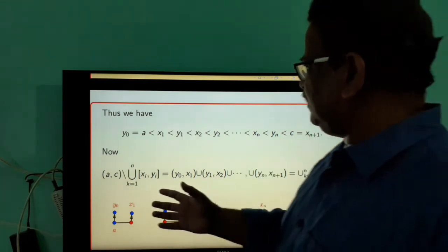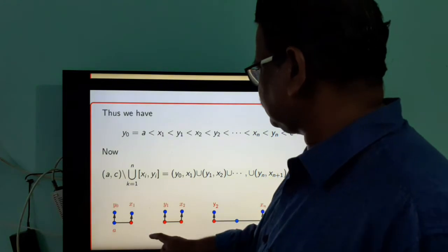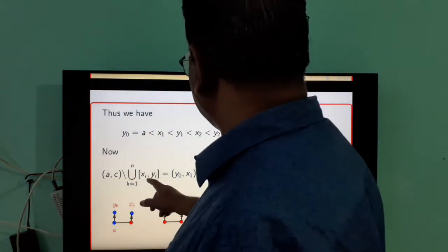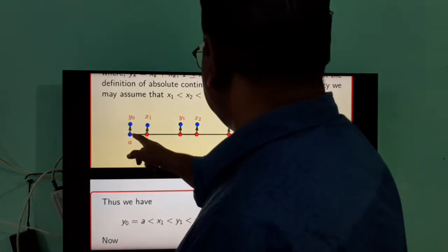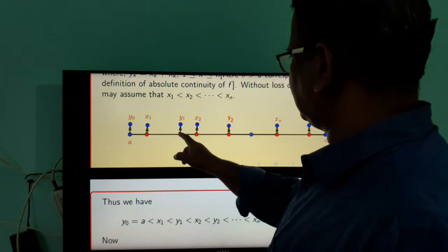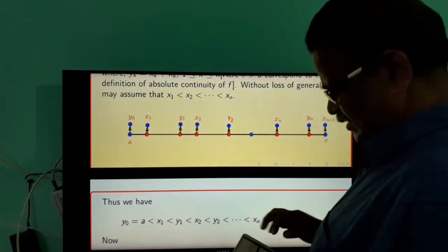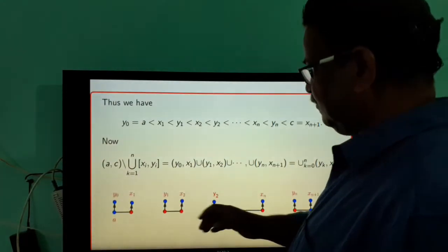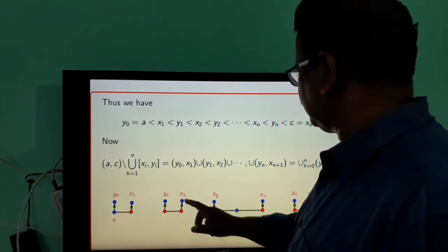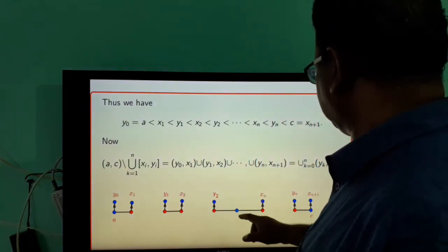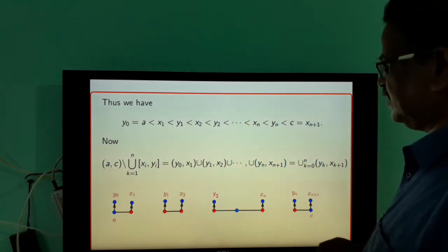If from (a,c) we remove the union of these closed intervals [x_i, y_i], that is, this is the interval (a,c), and these are [x1, y1], [x2, y2], etc., [xn, yn], we remove these intervals from this interval, we obtain [y0, x1], [y1, x2], [y2, x3], etc., then the last [yn, x_(n plus 1)].